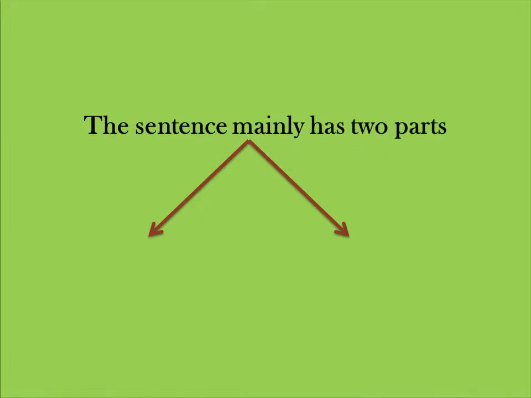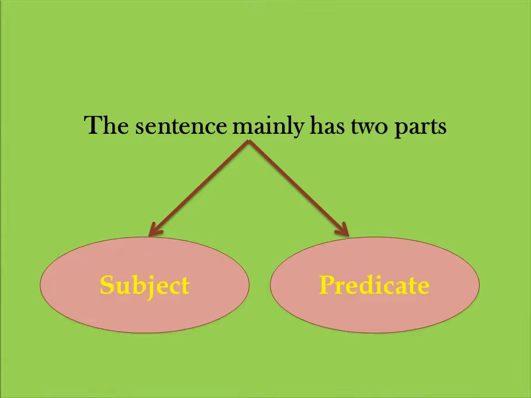Before that, we'll revise the second topic which we have learned. That is, the sentence mainly has two parts. You tell me what will be those two: subject and predicate. Let us see the definition also of subject and predicate. The person or thing we talk about in a sentence is called the subject.